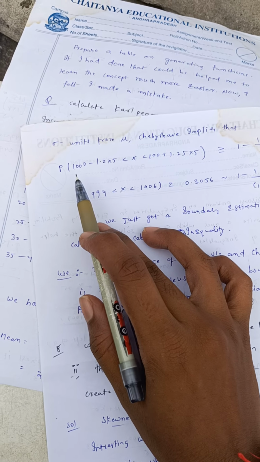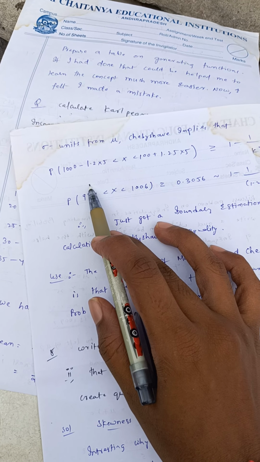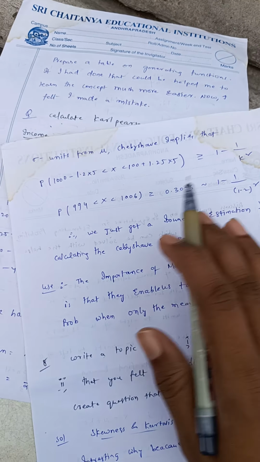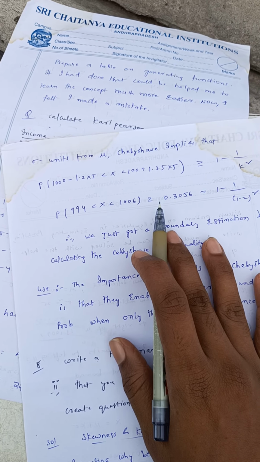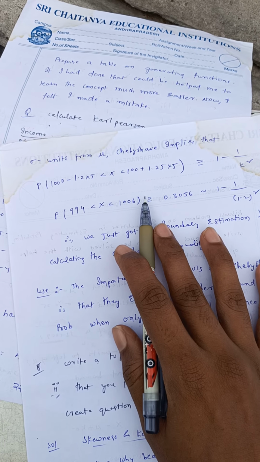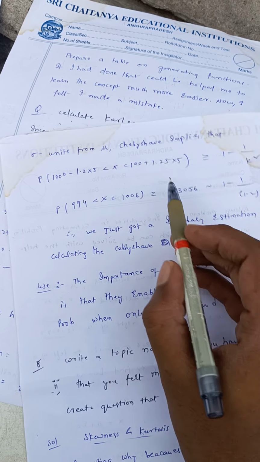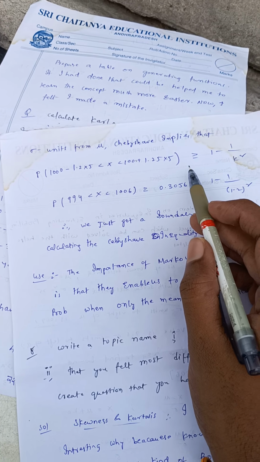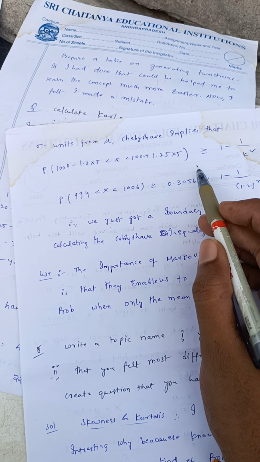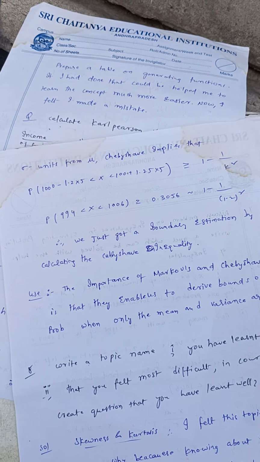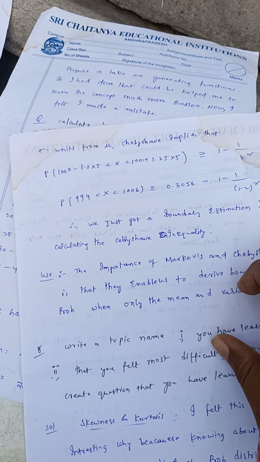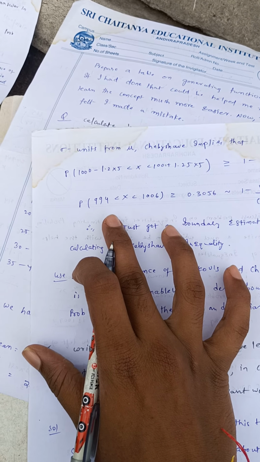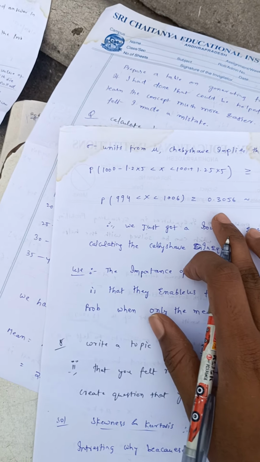For the other one, I took the probability of 1000 minus 1.2 into 5 less than x. I'm using the Chebyshev inequality principle here, and next 1000 plus 1.25 into 5, which is greater than or equal to 1 minus 1 by k square. K square we have already taken. The probability between 994 and 1006.